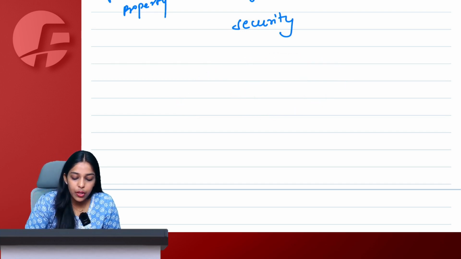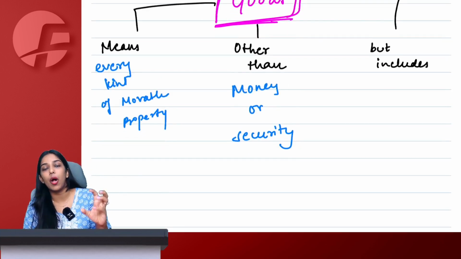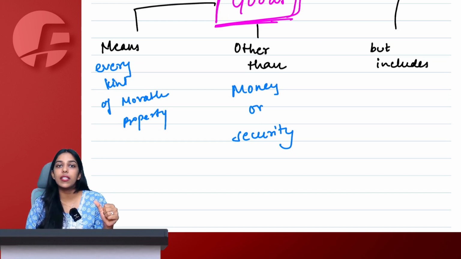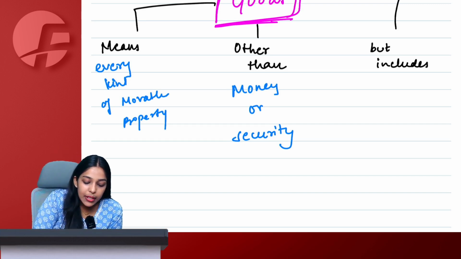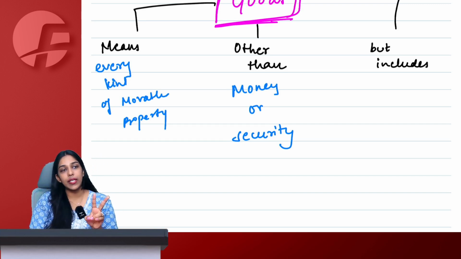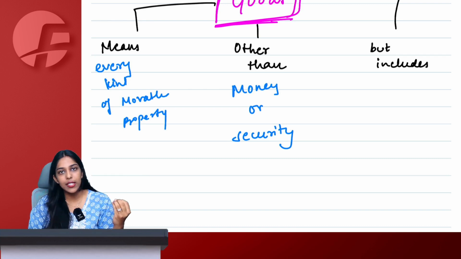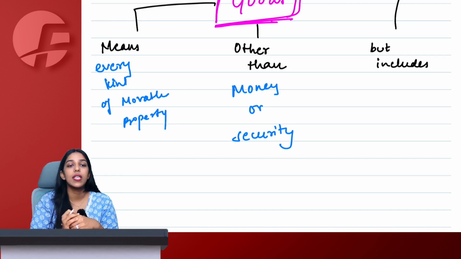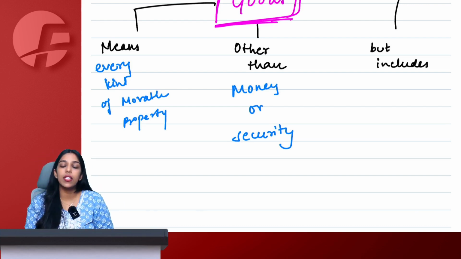So for now, what do we understand? For now, we understand that every kind of movable property is goods. But money and security cannot be considered as goods even though they could be movable. But includes says there are two things which might not be movable, but still we will consider them as goods. Normally, every movable property is goods. Money and security could be movable, but we will not consider them as goods. And there are two other things which are not movable, but still we will consider them as goods.